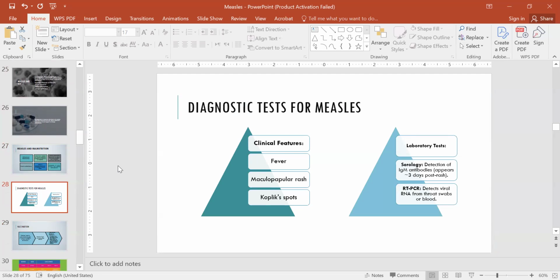Diagnosis of measles is clinical and also based on laboratory tests. Clinical features, the key features are fever, maculopapular rash, and Koplik spots. In the laboratory tests, we can go for serology, that's the detection of IgM antibodies, which appears around 3 days post rash. We can also go for PCR that detects viral RNA from throat swabs or blood.